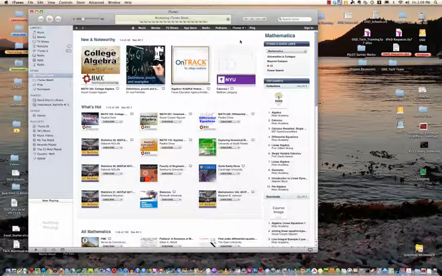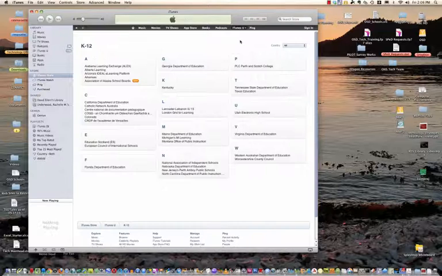If I click the link to K12, it's going to take me to a page where I see a small number of entities represented across the United States. Some are by departments of education at the state level. If you look into the W area, you're not seeing anything for Washington. But on February 1st, through OSPI, Washington as a state will have some presence within iTunes U.